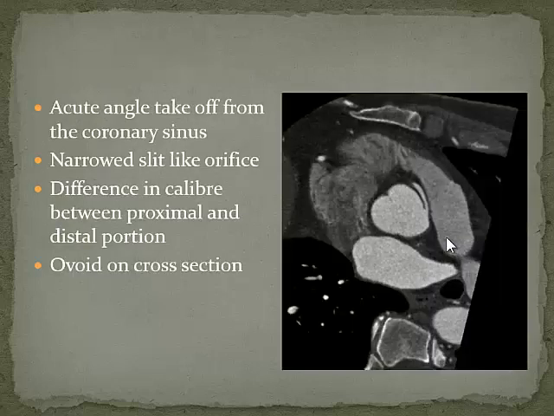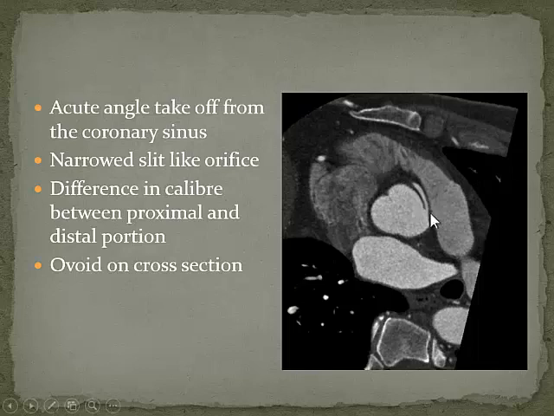Okay. So if you just look at it, this is the picture that I showed you. This is an interarterial course of the right coronary artery arising from the left coronary sinus, okay? And you can see here, it doesn't quite look normal. I mean, it's got an acute angle of takeoff. If you remember, I told you the takeoff should be between 45 to 90 degrees. This is clearly less than 45 degrees takeoff.